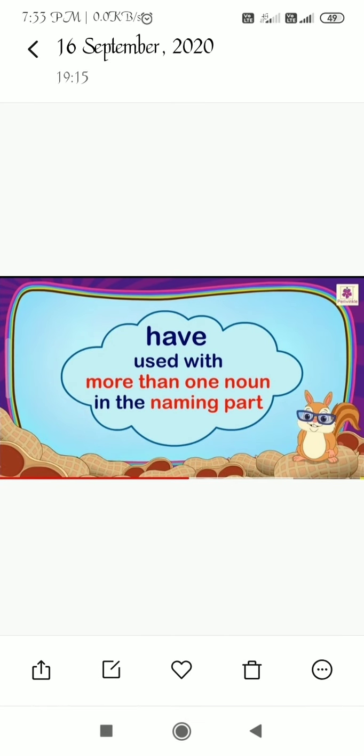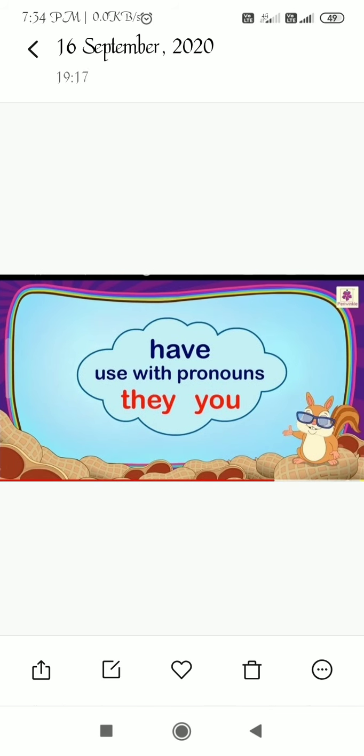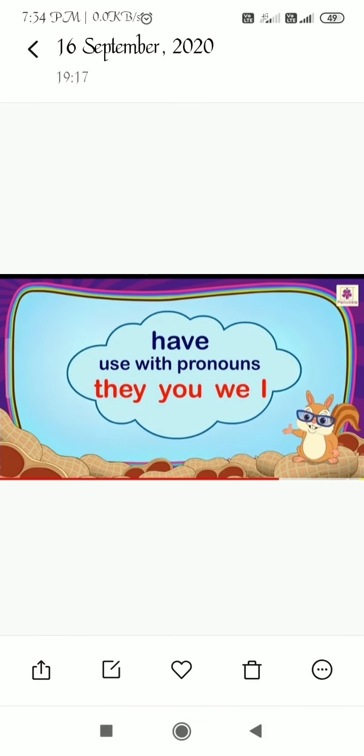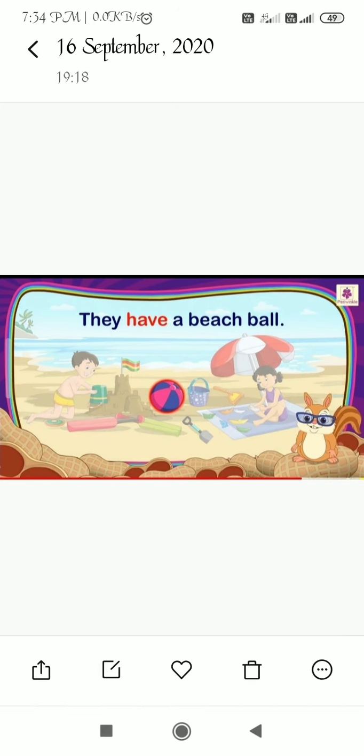Then we have. Have is used with more than one noun in the naming part. Have is used with the pronouns they, you, we, I. They have a beach ball. Rohit and Reena have a beach ball. Here we are talking about two persons, Rohit and Reena.